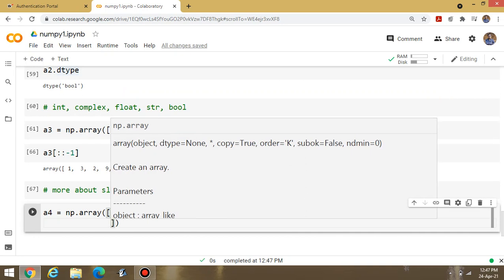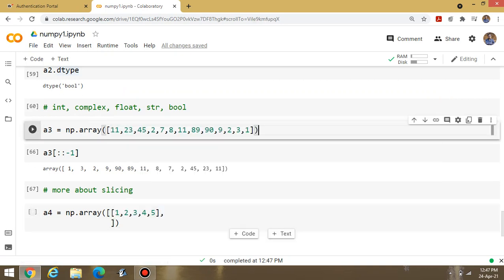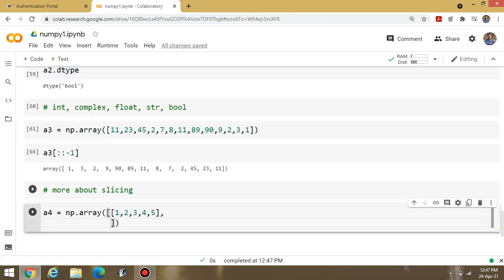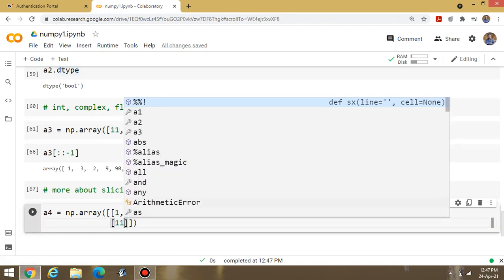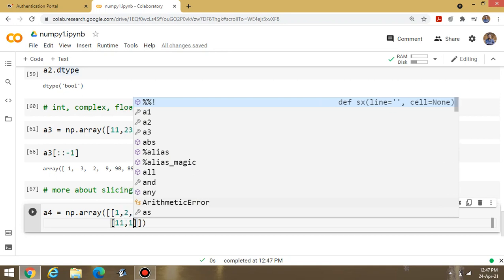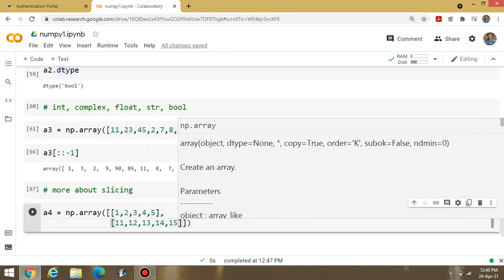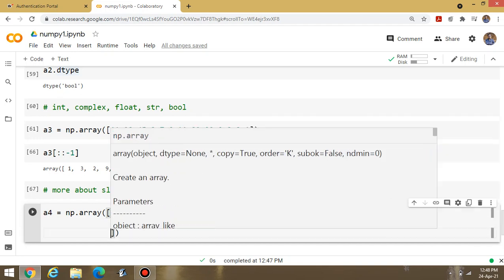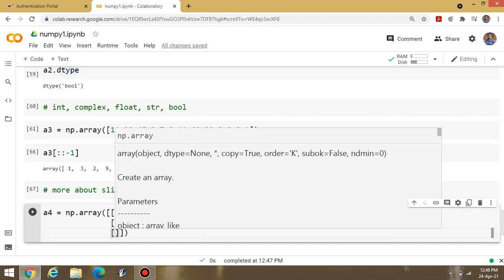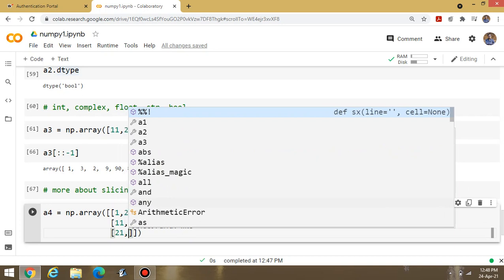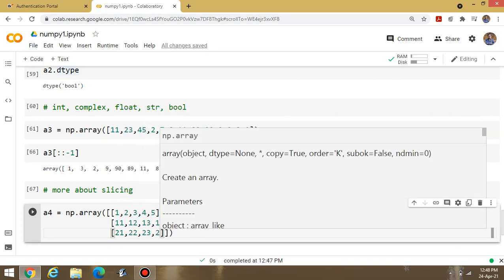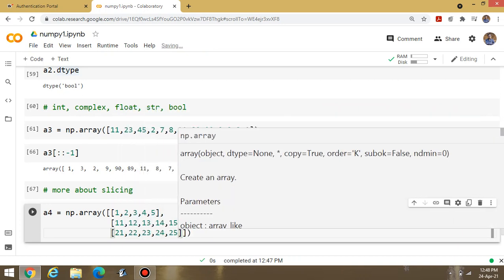This one is the first row. And after the first row, suppose the second row is 11, 12, 13, 14 and 15. This one is the second row. After that, the third row: 21, 22, 23, 24 and 25.